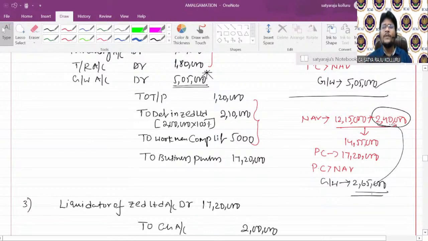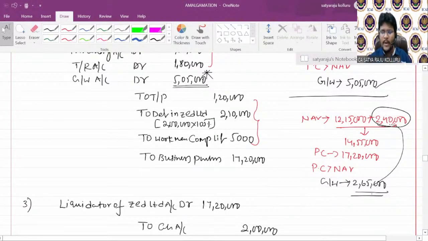One more thing, the accounting treatment in the books of the purchasing company if the method of amalgamation is the pooling of interest method. I mean, if the amalgamation is in the nature of merger, then what accounting treatment you need to adopt in the books of the purchasing company, I need to explain. Only such two things are pending. Otherwise, almost all things and all types related to the theory are covered.